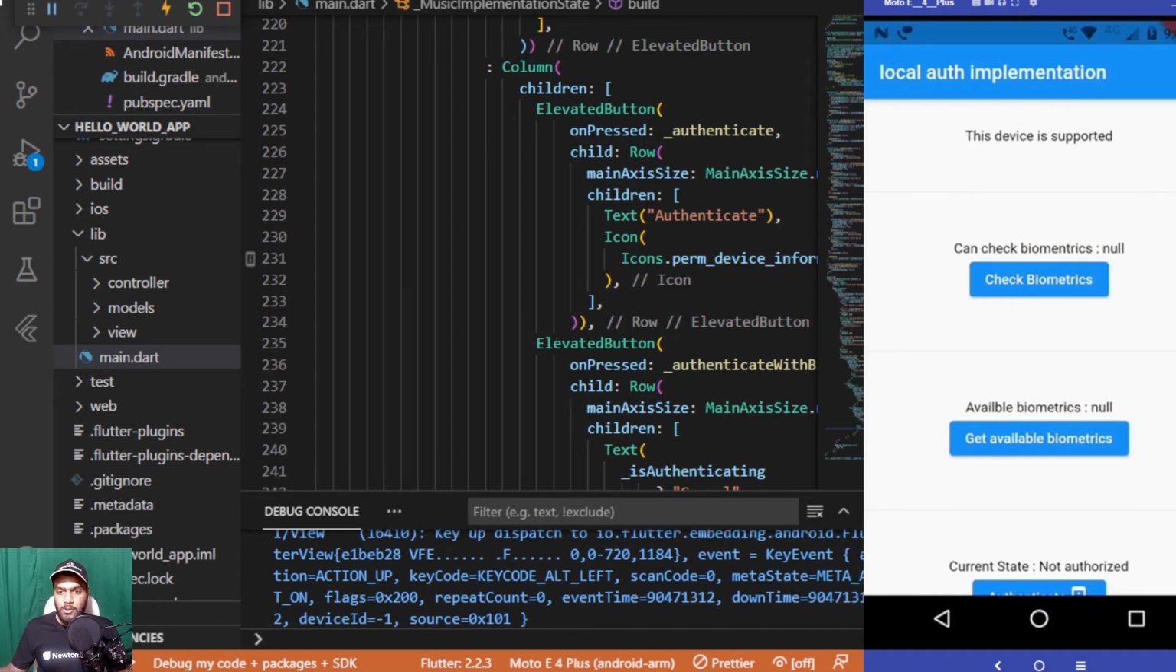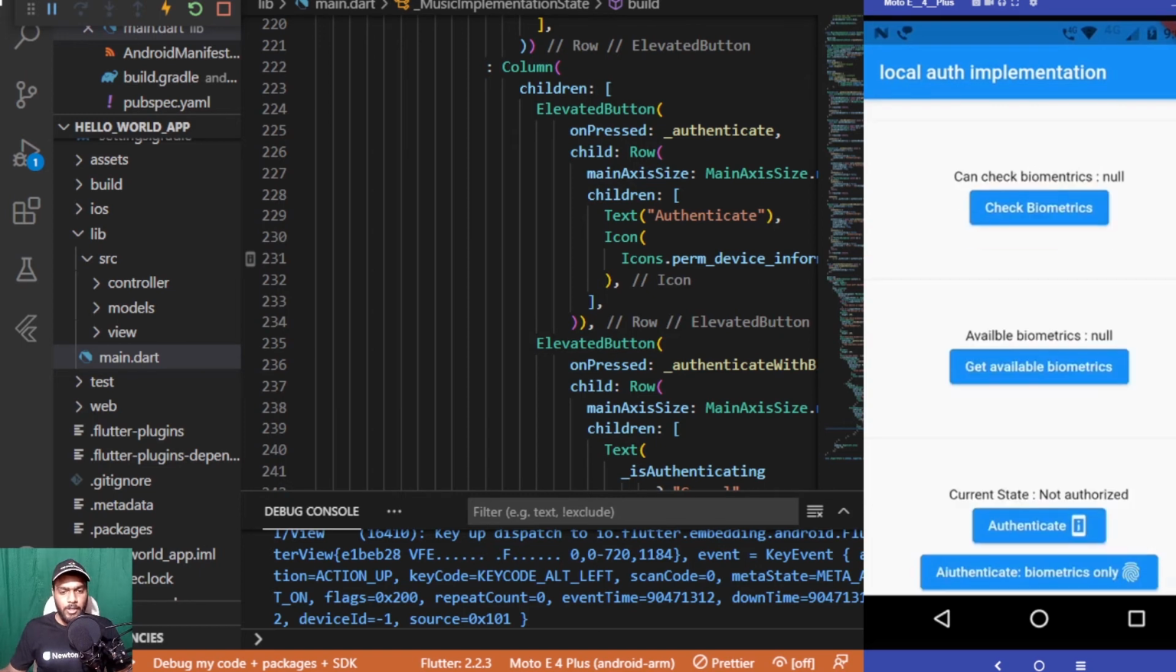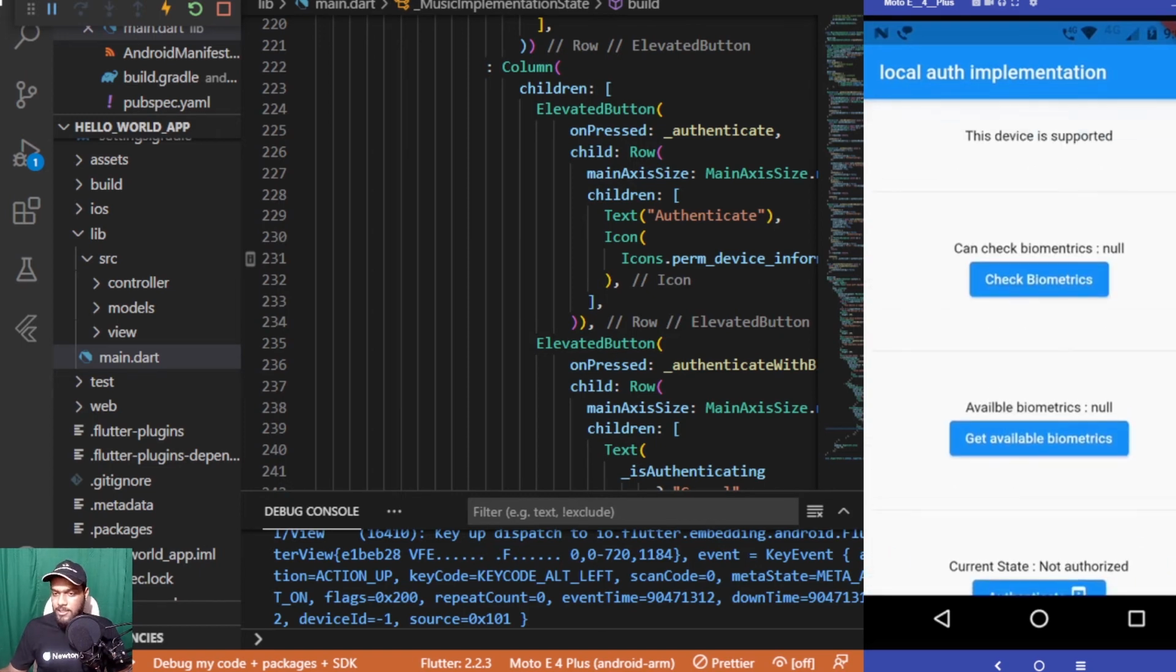So here you can see that the app has loaded again and all the things are displaying. Initially it is showing you that the device is supported. Next it is showing you that it can check the biometrics. If we click on the check biometrics button, it will run the check biometrics function which we have created, and it will display an output from the values which we are updating by using setState inside the function. Here you can see that it is displaying true, which means that this can check biometrics which are available.